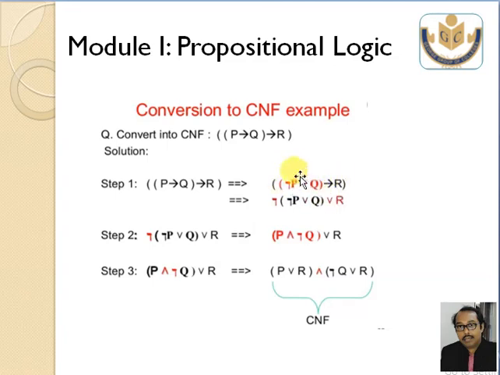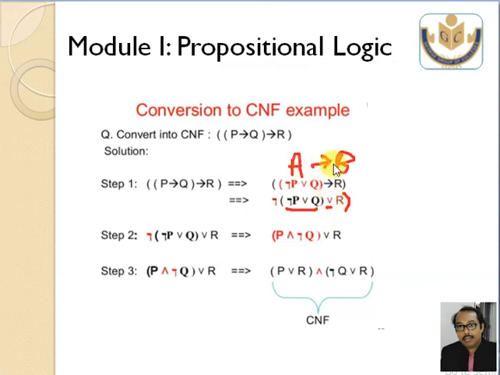So the whole is in the form of A arrow B. In A arrow B I can write not A or B. So this A becomes this one and the arrow becomes OR.